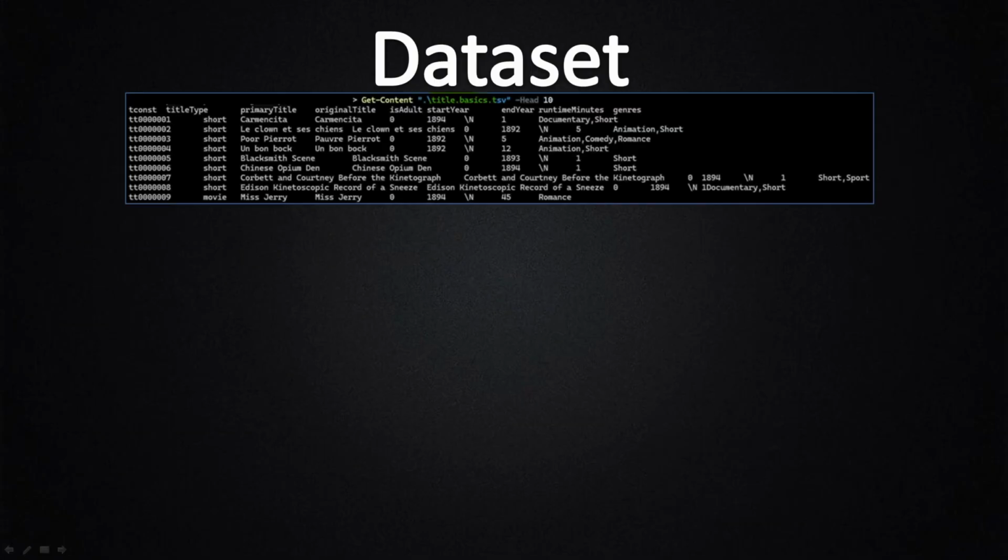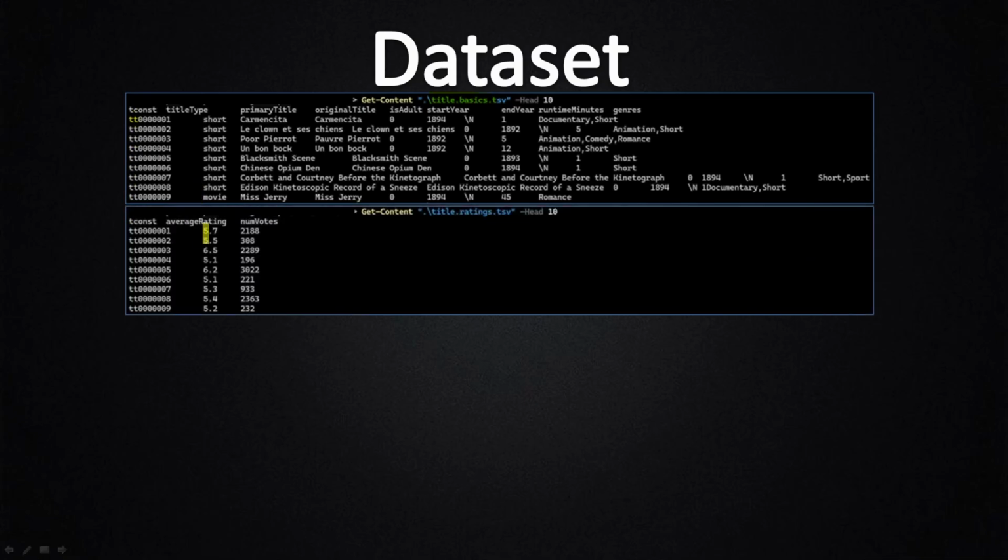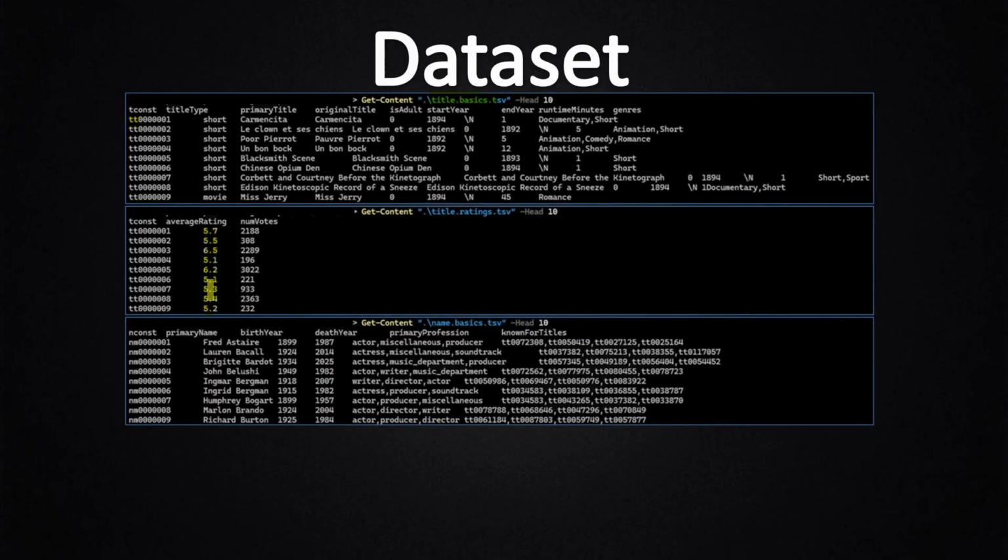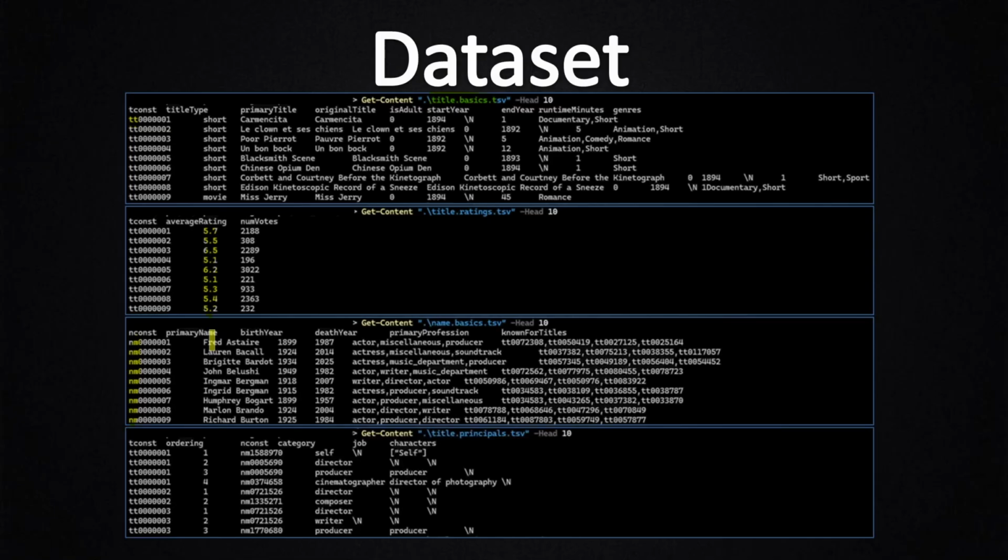Okay, let's see some sample records of each raw file very quickly. First one is the master raw file for movie titles. Each movie name has an ID starting with tt. Second one is the rating of the movie title. Third one contains names of people. Each person has an ID starting with nm. Last one is the people-in-movie association. Movie titles with tt and person names with nm.